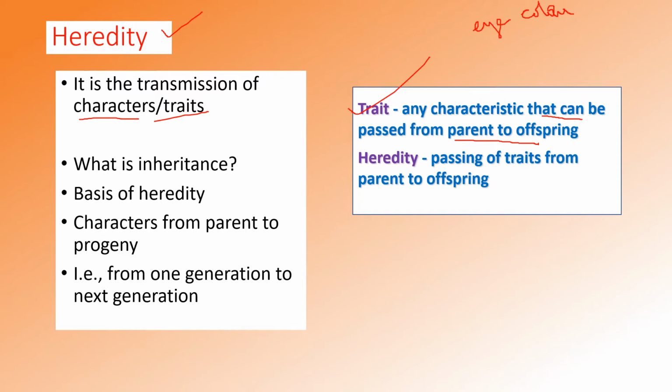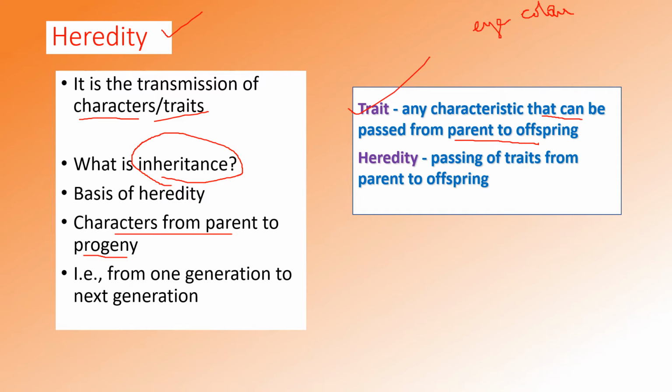Then what do we mean by inheritance? Inheritance is actually the basis of heredity, where you can see the traits or characters passing from parent to progeny.